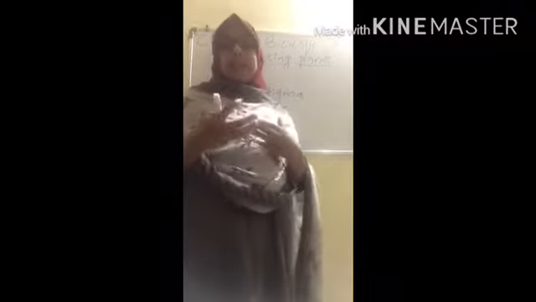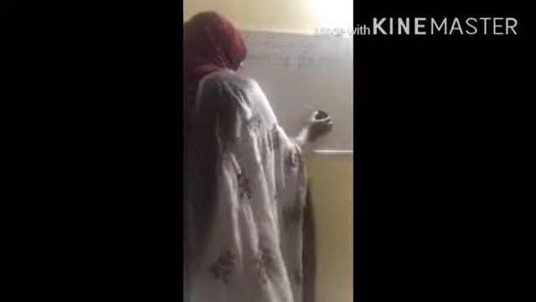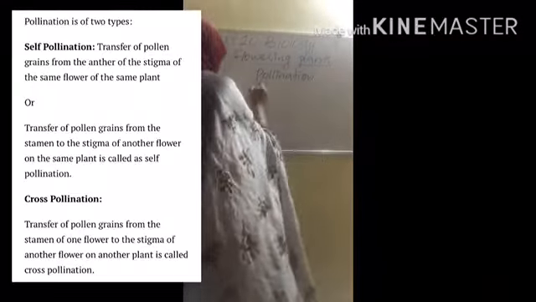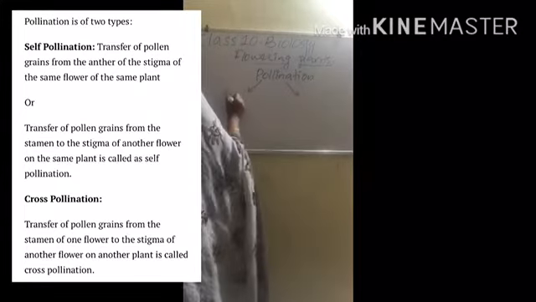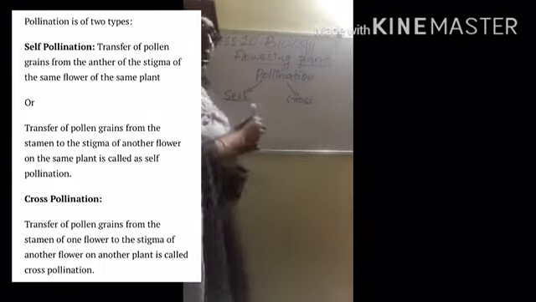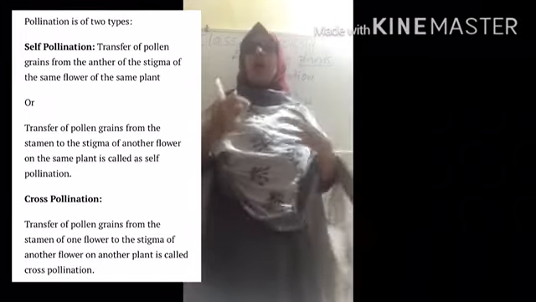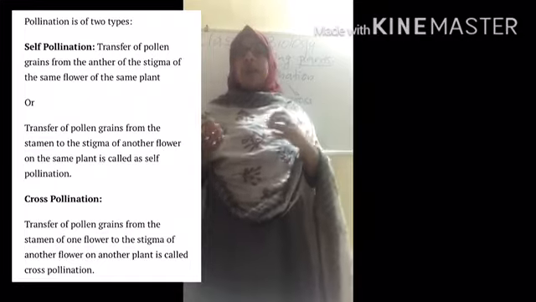So for this fertilization, first of all, the pollen grains from the anther have to fall on the stigma. That transfer or that process is known as what? Yes, the process of transfer of pollen from the anther to the stigma is known as pollination. Isn't it? Pollination. Again, pollination is of two types: self-pollination and cross-pollination.